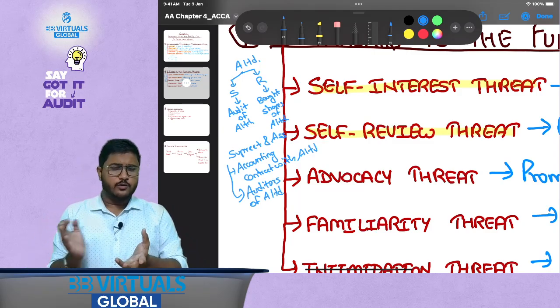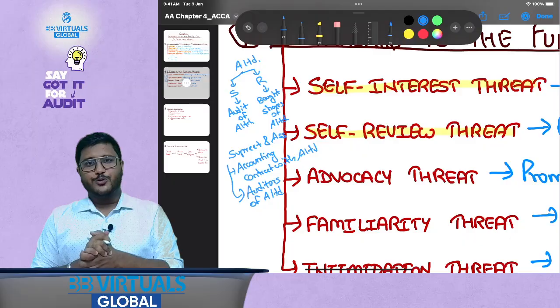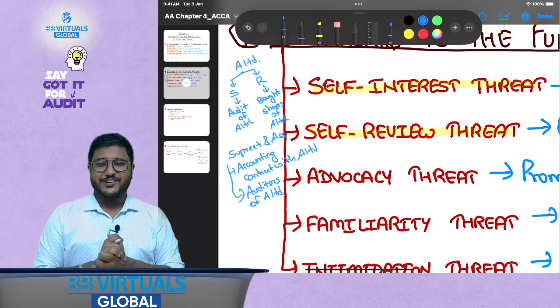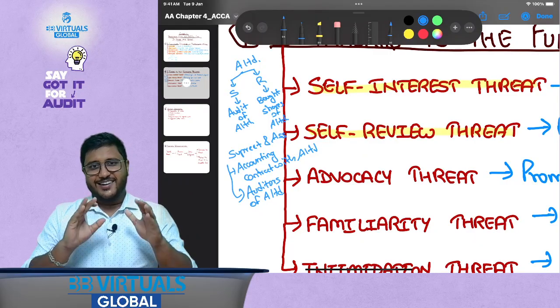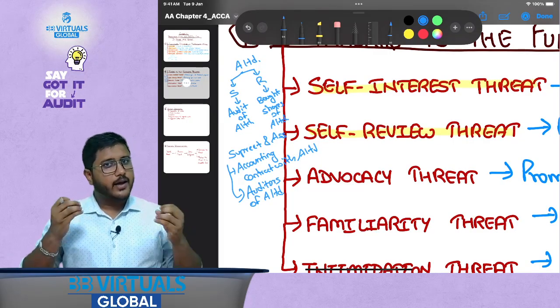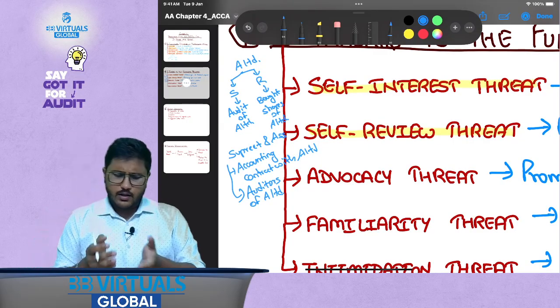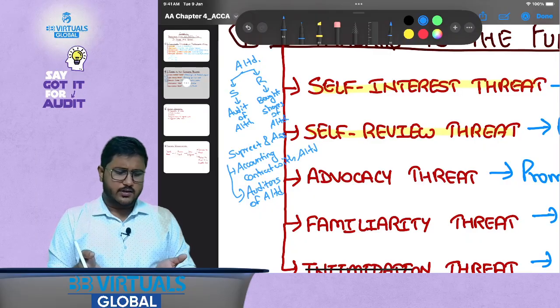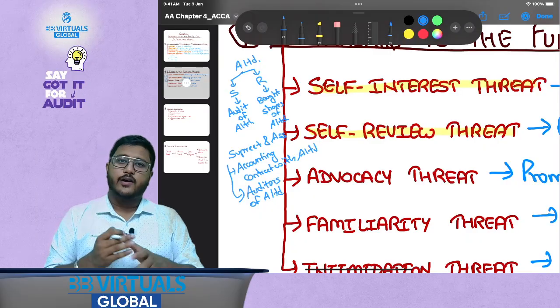My office is only doing the accounting, and I am going to the office as an auditor and telling them, give me the accounts. They have submitted the accounts that I have already prepared. Okay, I am checking everything. I am saying that yes, everything is correct, not an issue, and I am finalizing the report.